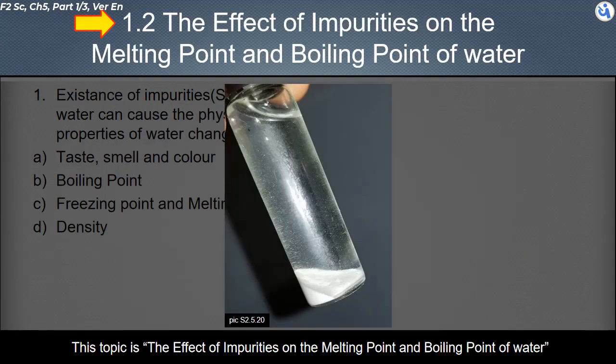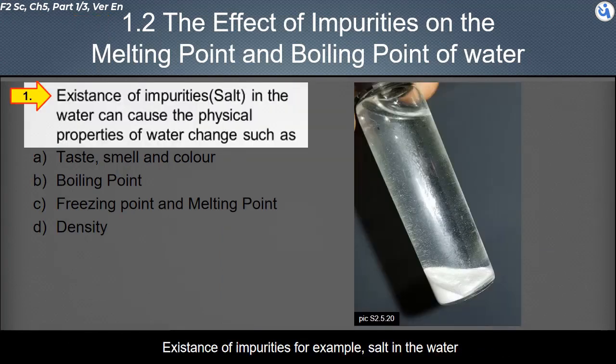This topic is the effect of impurities on the melting point and boiling point of water.